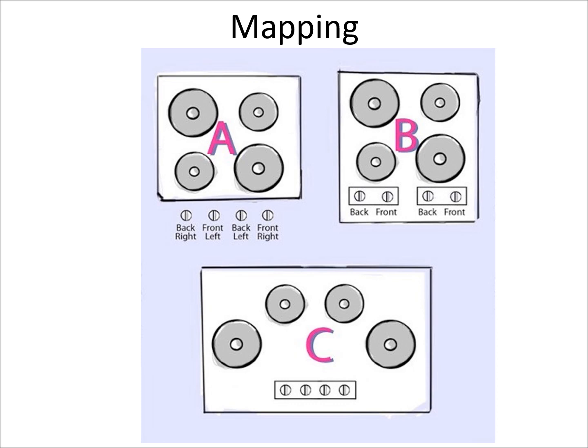Versus the second image, it is far clearer which control operates each burner, which is a better mapping. Above all, C1 is the best mapping, which gives a clearer indication than A and B. You can say this refers to the relationship between controls and their effect in the world.